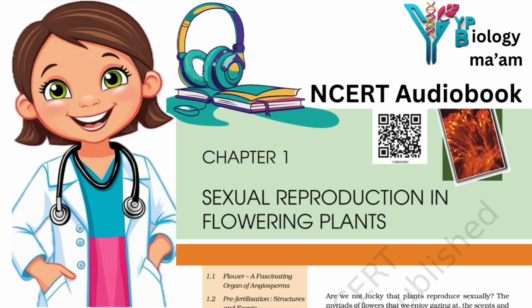The coconut water from tender coconut that you are familiar with is nothing but free nuclear endosperm made up of thousands of nuclei, and the surrounding white kernel is the cellular endosperm. Endosperm may either be completely consumed by the developing embryo, for example pea, groundnut, beans, before seed maturation, or it may persist in the mature seed, for example castor and coconut, and be used up during seed germination. Split open some seeds of castor, peas, beans, groundnut, fruit of coconut and look for the endosperm in each case. Find out whether the endosperm is persistent in cereals: wheat, rice and maize.